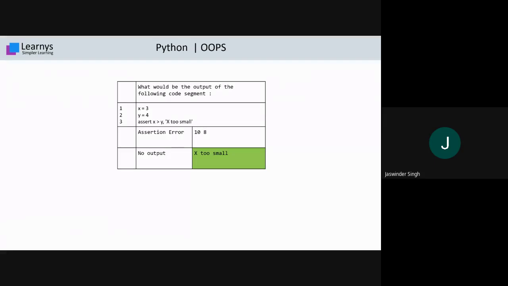और अगर इस assert उल्टा होता, यानी कि y is greater than x होता और condition is true, then there is no output. Okay, so I believe this is clear to you.